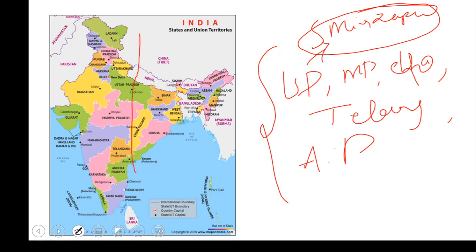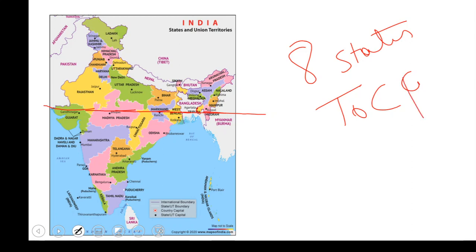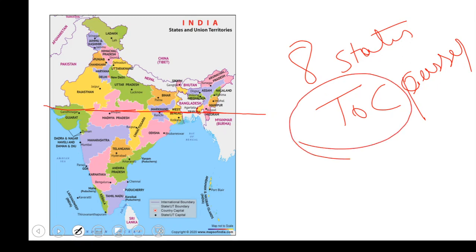We have discussed that there is the Tropic of Cancer, which is passing through our country. Now let's see what are the different states through which the Tropic of Cancer passes. It will pass through Gujarat, Rajasthan, Madhya Pradesh, Chhattisgarh, Jharkhand, West Bengal, Tripura, and Mizoram. So in total there are 8 states through which the Tropic of Cancer passes. There is no other line which passes through our country except the Tropic of Cancer.